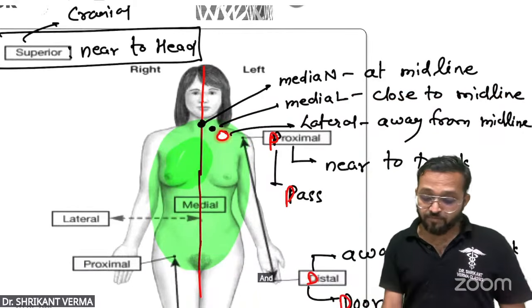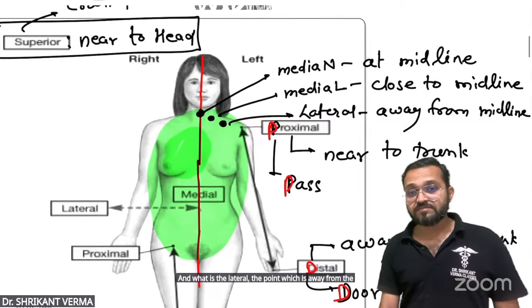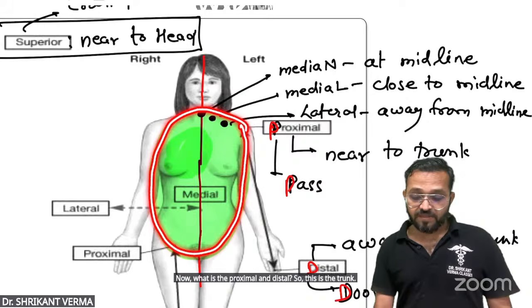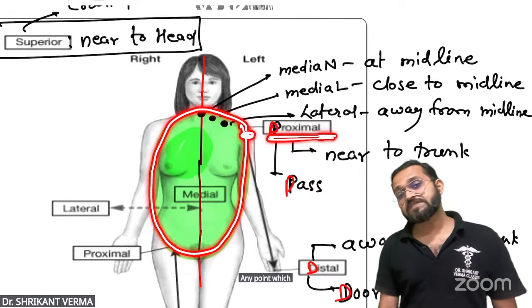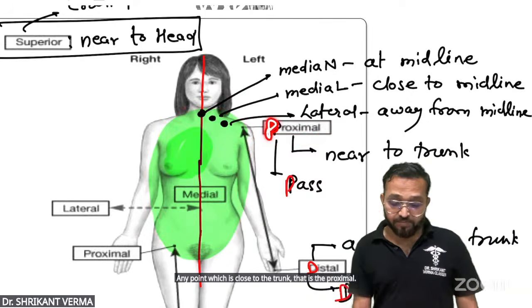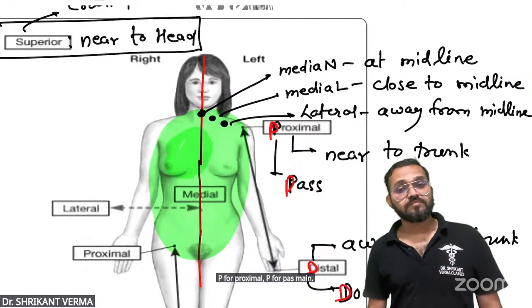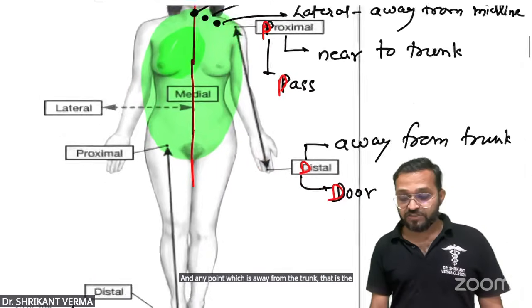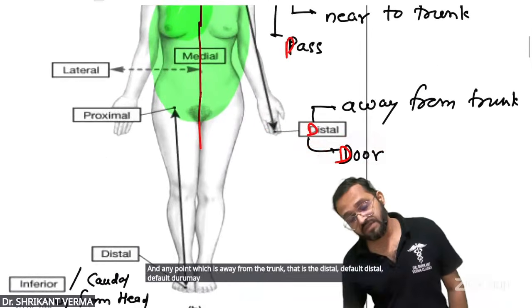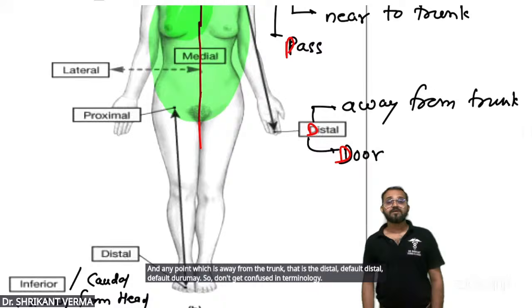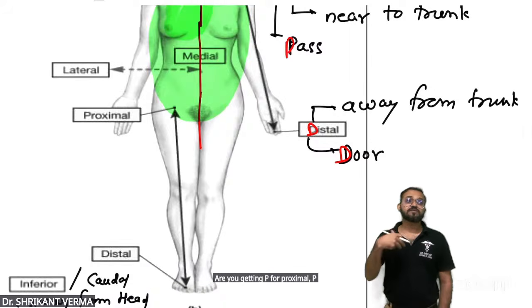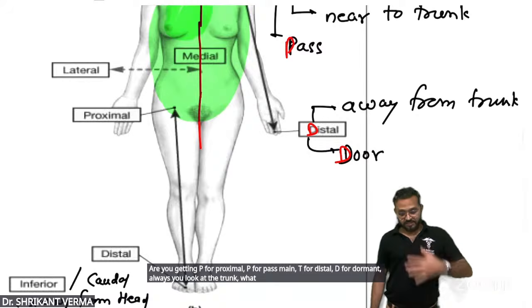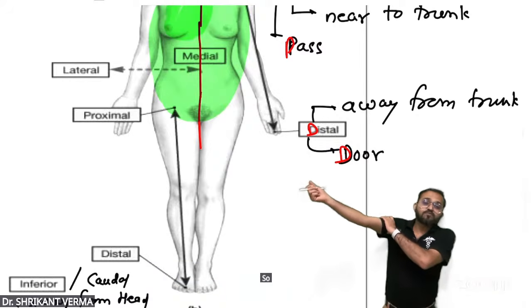And what is lateral? The point which is away from the midline is the lateral. Now, what are proximal and distal? So this is the trunk. Any point which is close to the trunk is proximal. P for proximal, P for pass mein. And any point which is away from the trunk is distal. D for distal, D for dur mein. So don't get confused in terminology. Are you getting it? Always look at the trunk. What is the trunk? Chest and abdomen is the trunk. So is the humerus a proximal bone or a distal bone?